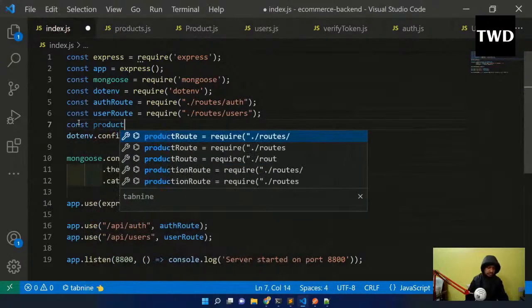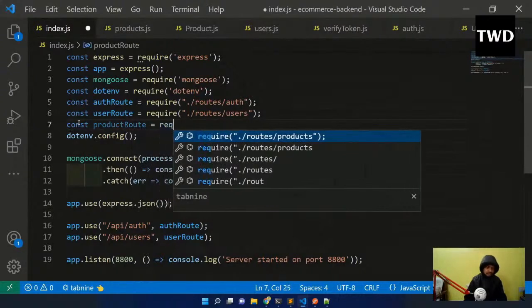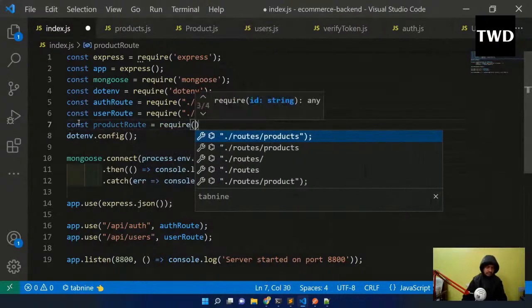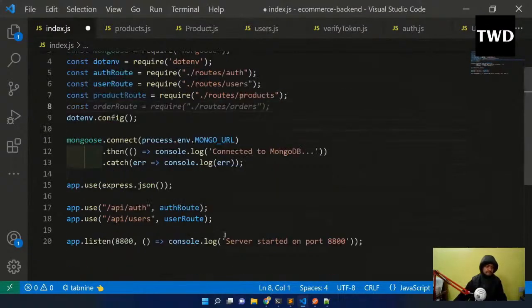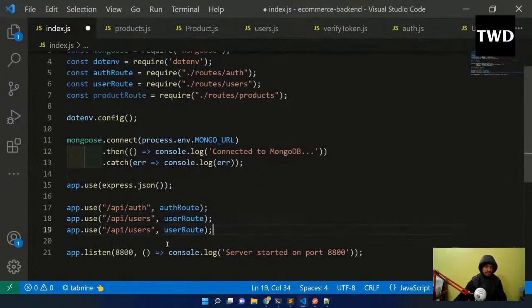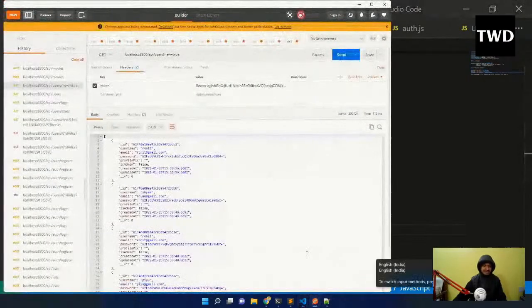Here, const productRoute equal to require routes/product, and app.use slash products, productRoute. Save it, and let us see whether the post is working or not. And we will call it a day today, because I have another class to take at 10.